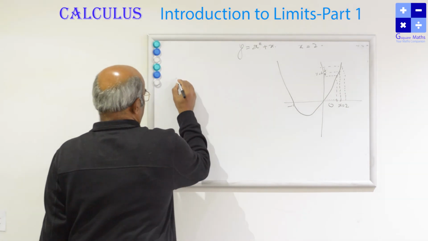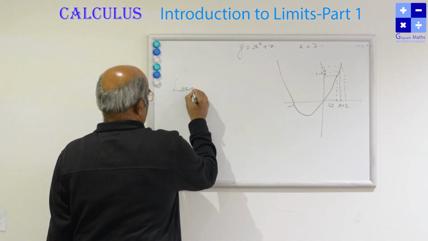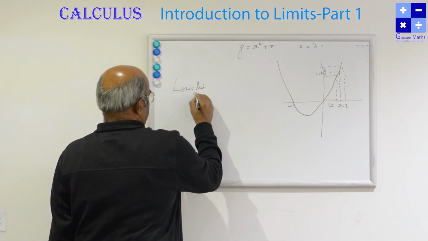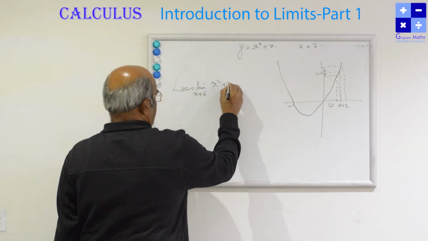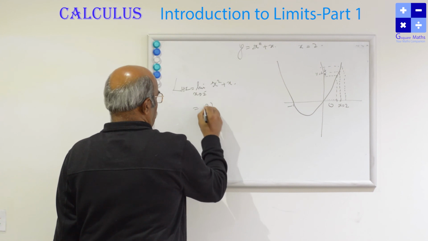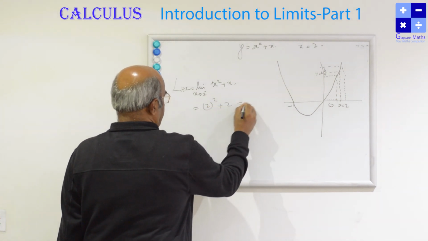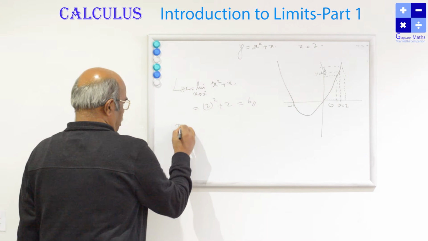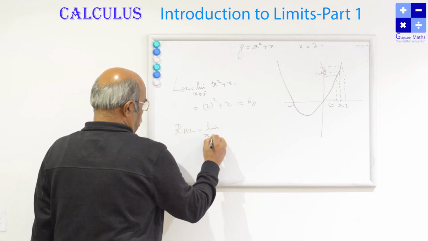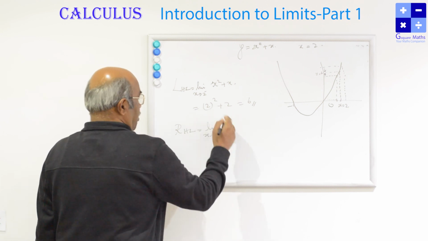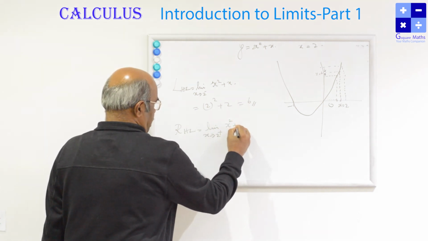And hence, the left hand limit, limit x tends to 2 minus, the function is x square plus x only. That is 2 square plus 2, that is 6. The right hand limit is limit x tends to 2 plus. For that also the function is the same, x square plus x.